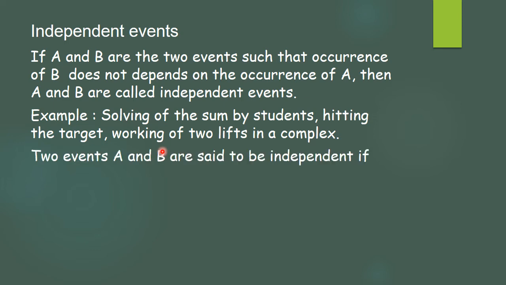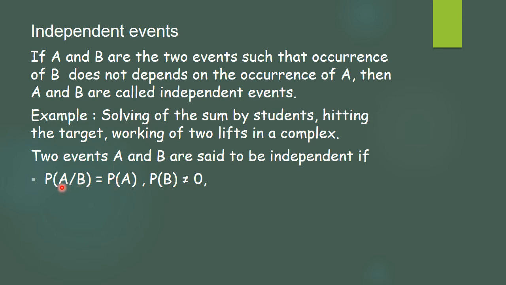Now, whenever A and B are two independent events, naturally we get P(A given B) will be the same as P(A). Obviously, P(B) should not be 0.